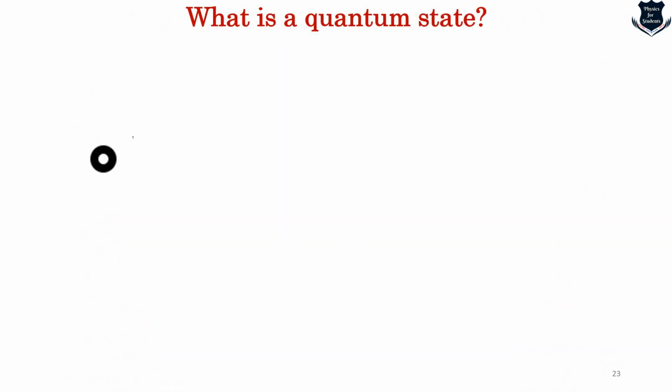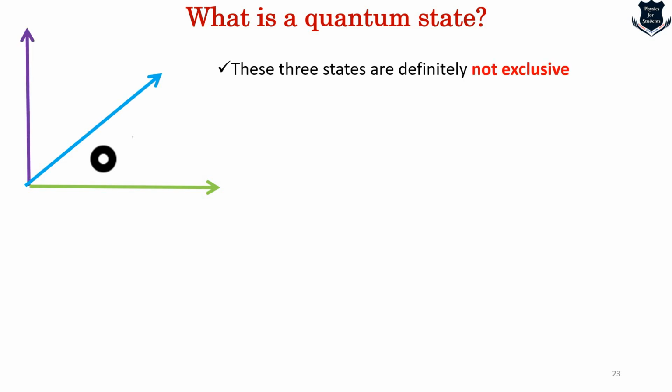Now, take, for example, a particle moving in this oblique direction as well as in these others. Then we can say these three states are definitely not exclusive. Why?